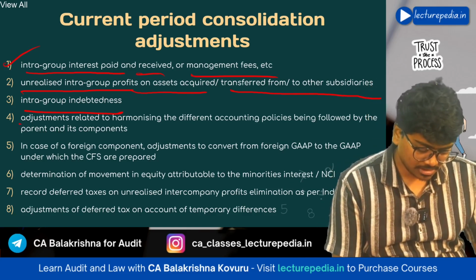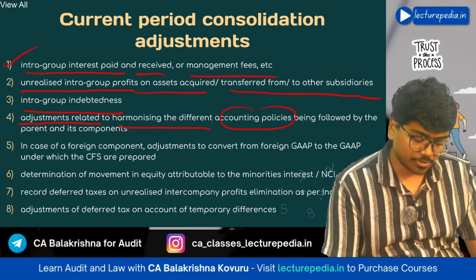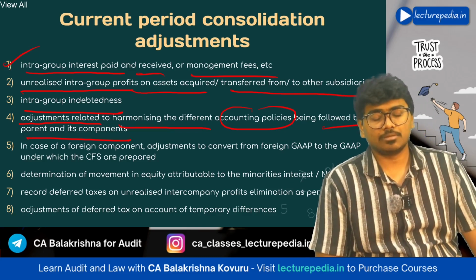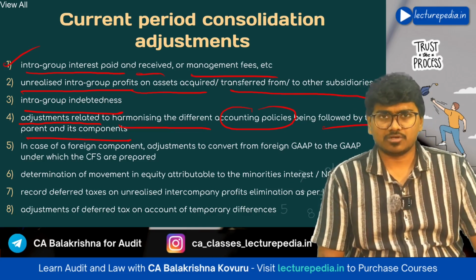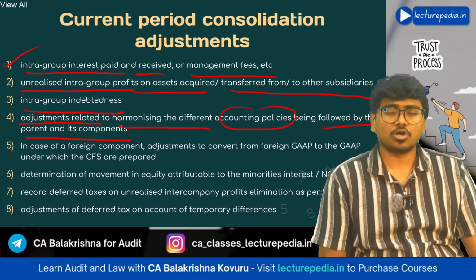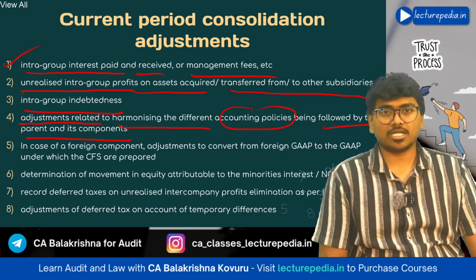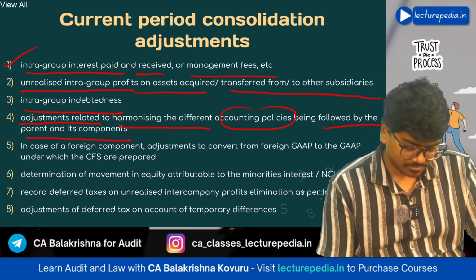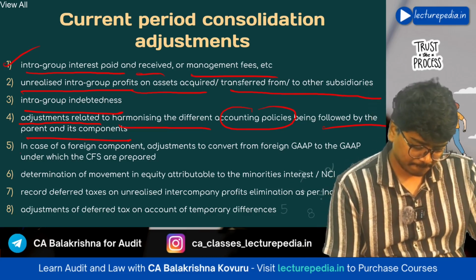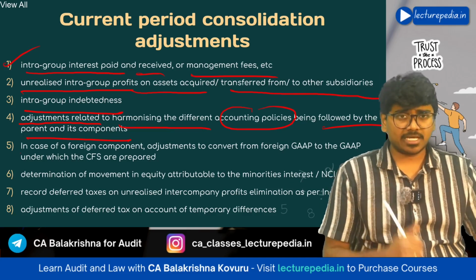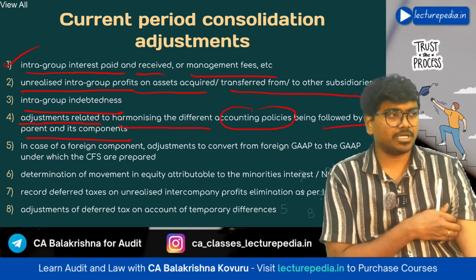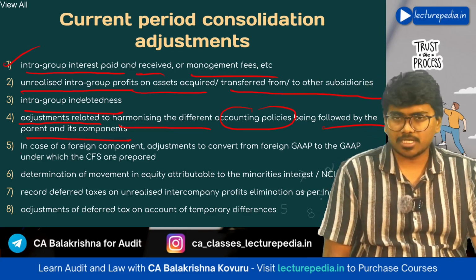Next, adjustment related to harmonization of different accounting policies being followed by the parent and its component. I have told you, inventory valuation: the parent is valuing at cost or net realizable value, whichever is lower, while the component is calculating at cost. So in consolidated financial statements, you should harmonize them. You should follow any one type of accounting policy only. That is also a current period consolidation adjustment. Now, a question: who will make these current period consolidation adjustments? Management will make them. The auditor will not make these current period consolidation adjustments or the permanent consolidation adjustments.